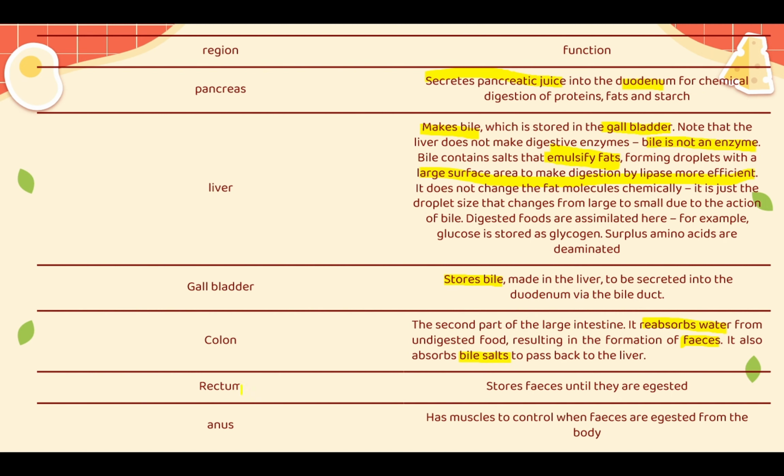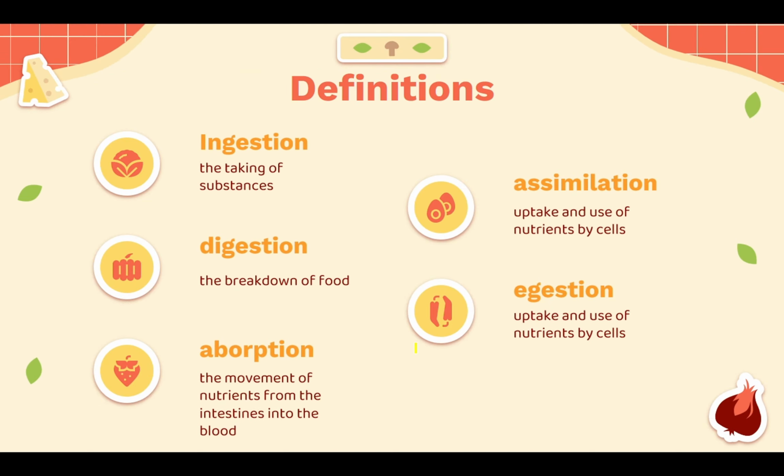Now going to the rectum. The rectum is the second part of your large intestine. It stores feces until they are egested, or else they would escape your body. Lastly, the anus. The anus has a muscle to control when feces are egested and when they shouldn't escape from your body. Going to the definitions that you need to know, we start with ingestion, which is by the mouth. It is taking in substances. Digestion is the breakdown of foods.